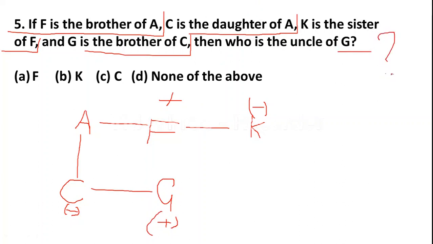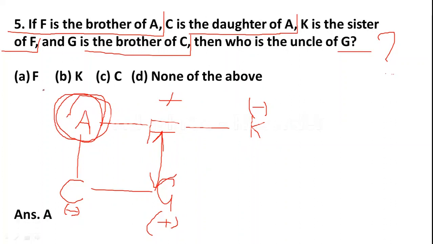Friends, here C and G are brother and sister. Then A is maybe the father of C and G, or maybe the mother of C and G. Then who is the uncle of G here? K is not, because K is female. F is male, so F is the uncle of G. So here option A, F is the correct answer. I think you understood this.